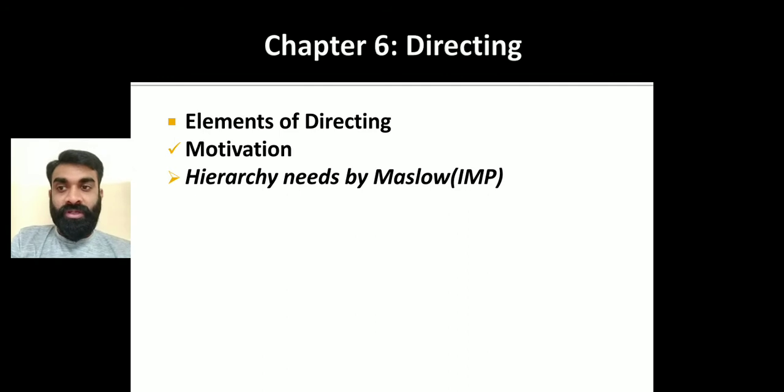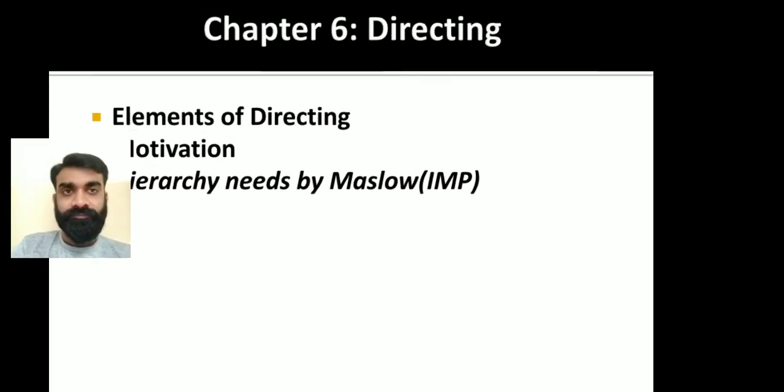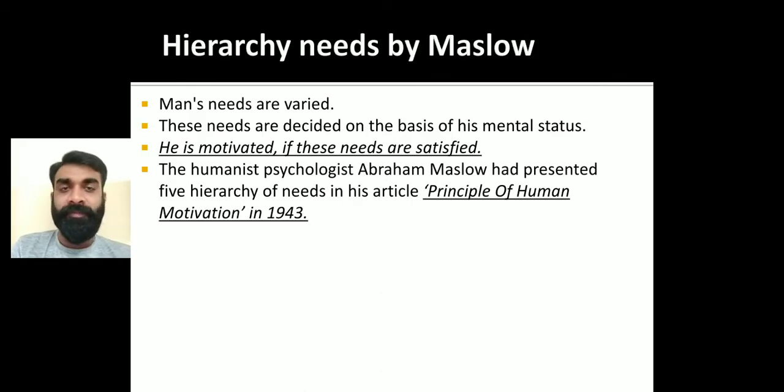Now, how will a person be motivated? A particular study was done by various experts. We are going to see today the hierarchy of needs by Maslow. Once one need is satisfied, then and only then will the person think about another one. So Maslow, in his article on the Principle of Human Motivation, published in the year 1943, has given five types of hierarchy of needs.